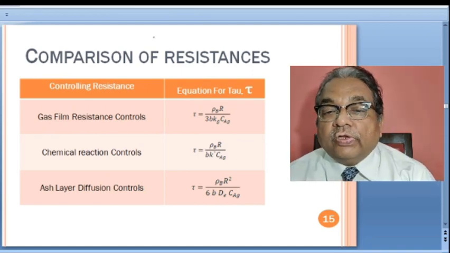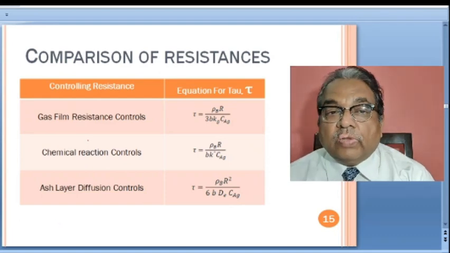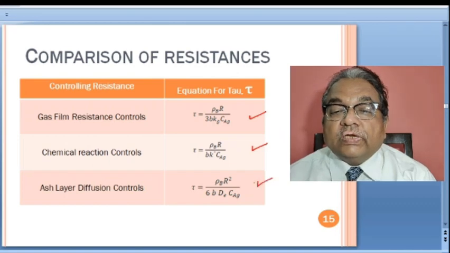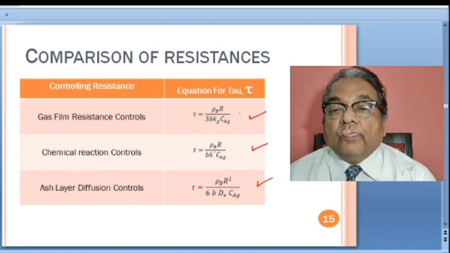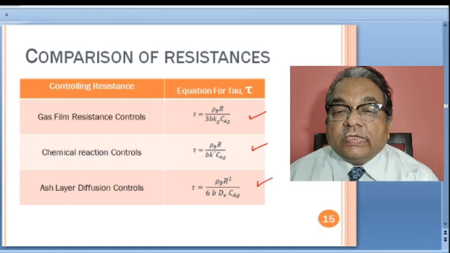So for gas film controlling, you have seen here tau is equal to rho b R divided by b k_g C_Ag. This equation we got. Chemical reaction control: rho b R by b k double prime C_Ag. For ash layer diffusion control: rho b R square by 6 b D_e C_Ag. Now if you compare these equations for tau, what do you see? In the numerator, the rho b term is there. In the numerator, R is there and R is there, and in the third case it is R square.